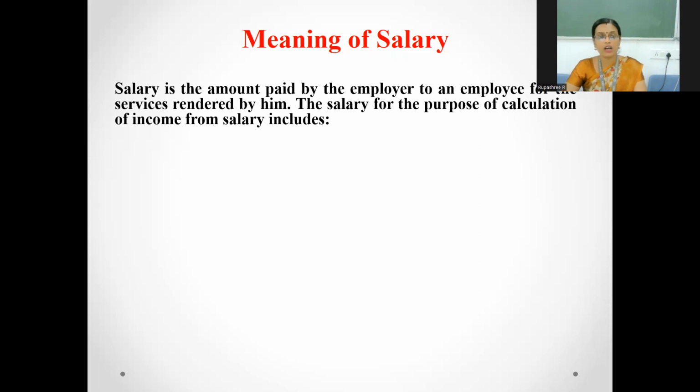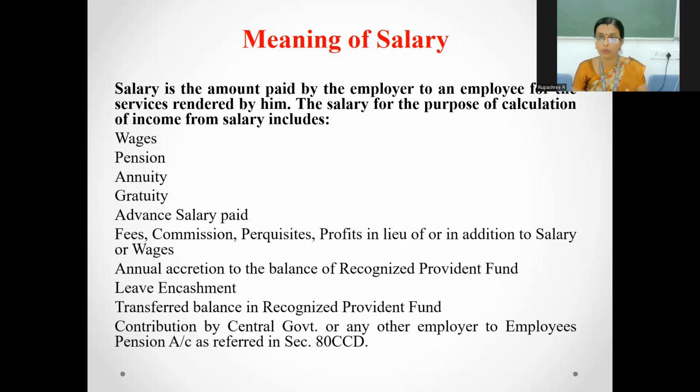Now, when it comes to income tax, the word salary comprises various components. For this purpose, the calculation of income from salary includes components like wages, pension, the annuity that we receive, the gratuity amount that a person receives for his long-term service in the organization, the advance salary that is paid by an employer to an employee, and any kind of fee or commission or profit in lieu of or in addition to salary that the employee receives.